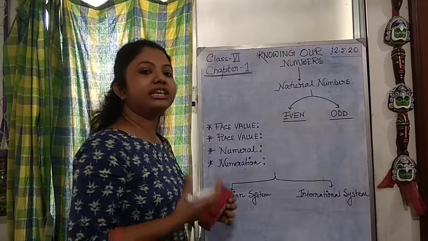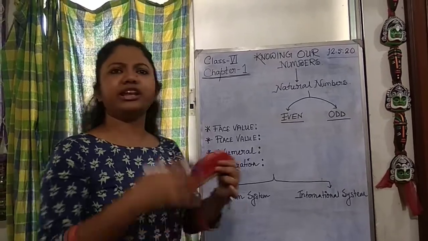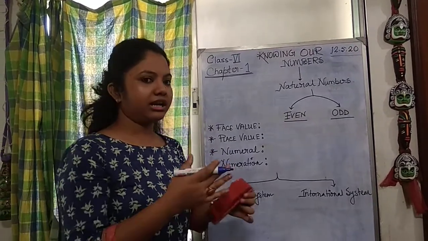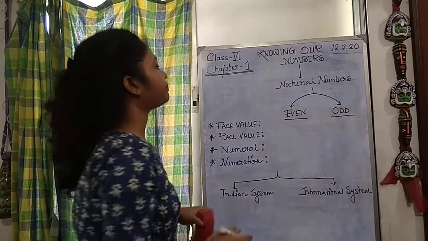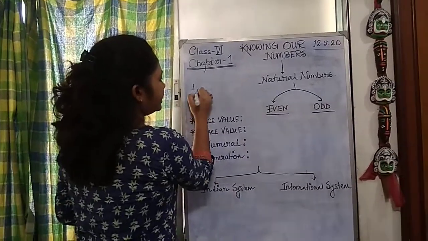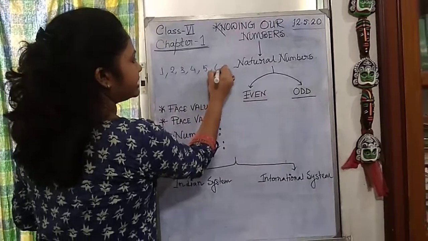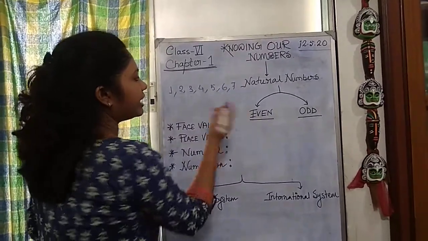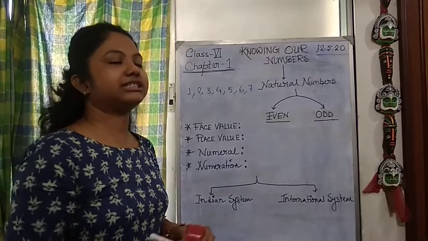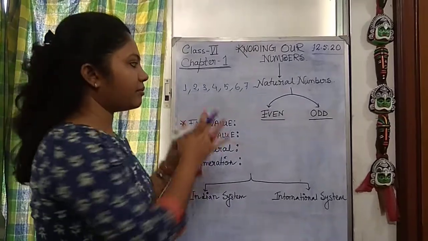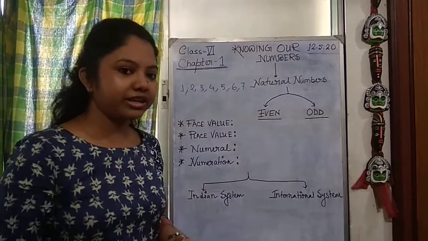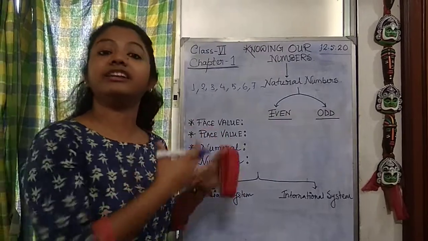To know even and odd numbers, maybe many of you already know this, but let's revise it once more. If I write 1, 2, 3, 4, 5, 6, 7, among these numbers there are even numbers and odd numbers hidden inside.